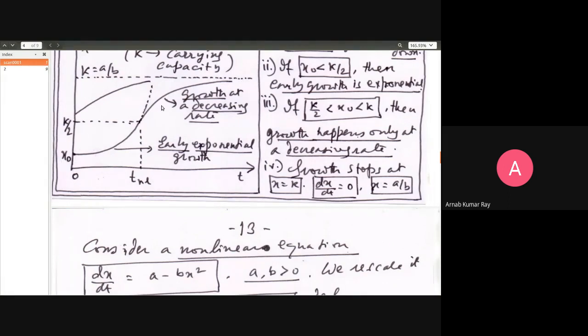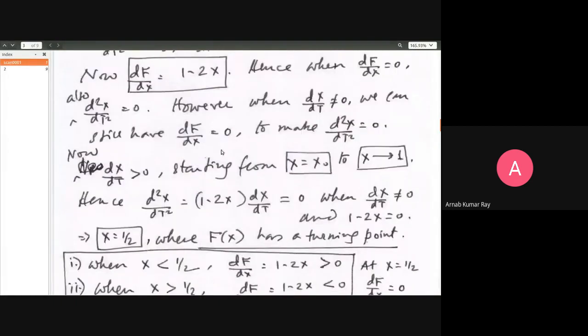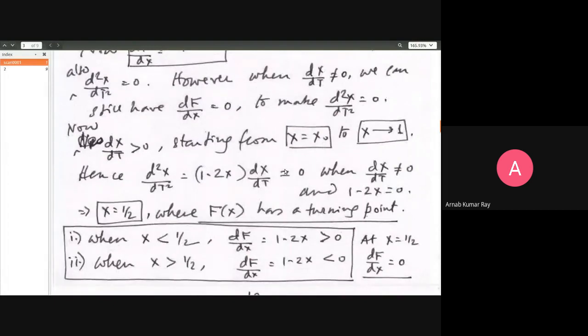All along this path, the function is growing. Therefore, dx/dt is positive. But along this path, the function is growing at an increasing rate. And from here, thereafter, the function is growing at a decreasing rate. And so what is the signature between these two phenomena? How will you mathematically make a distinction between these two phenomena? Here is the answer: d2x/dt squared will momentarily be 0. At that point, dx/dt will not be equal to 0, but d2x/dt squared will be equal to 0.